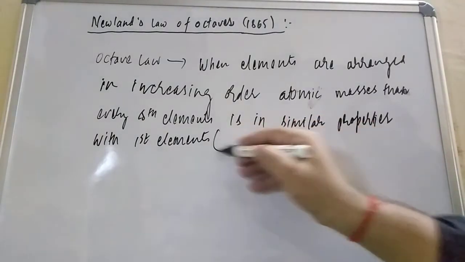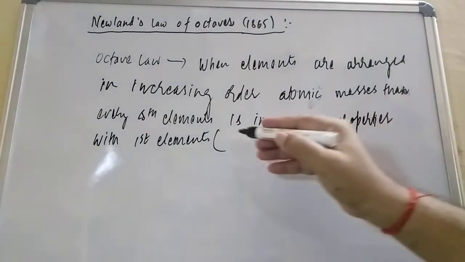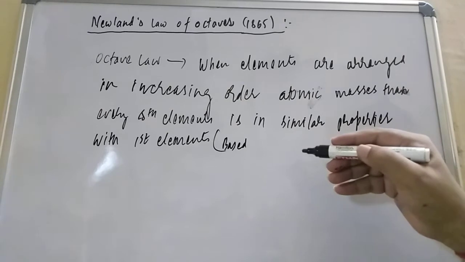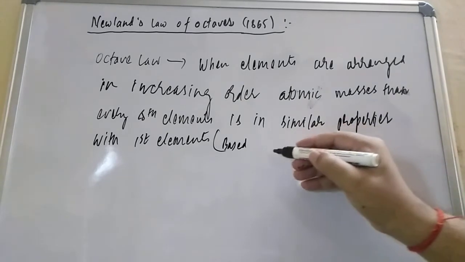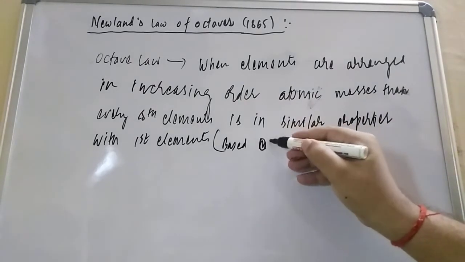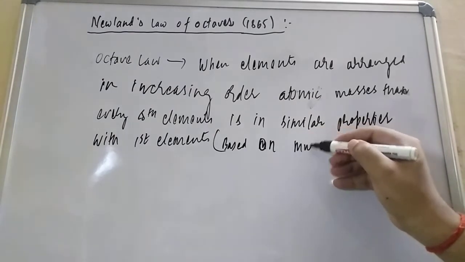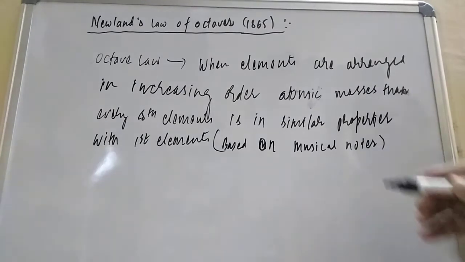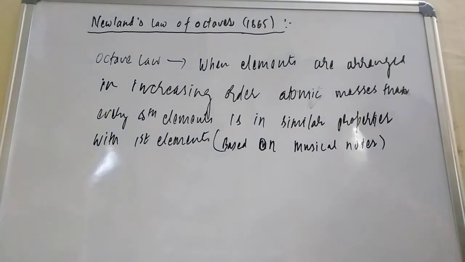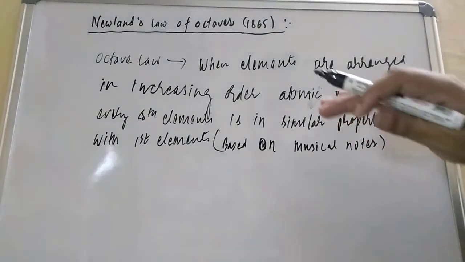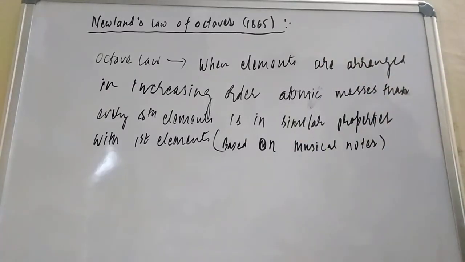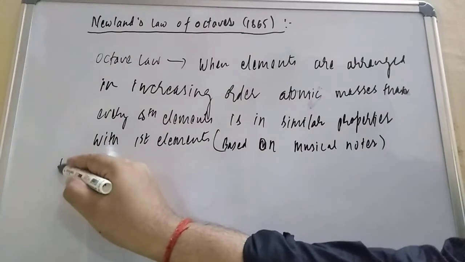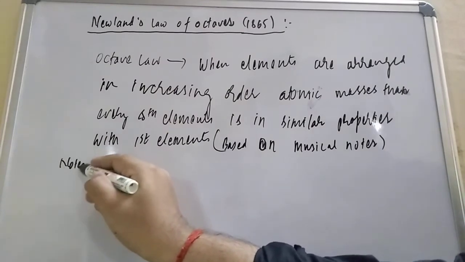Now try to understand, friends, that he said this based on musical notes. A musical note is what, friends? Sa re ga ma pa dha ni. After every 7 notes, the same is repeated.